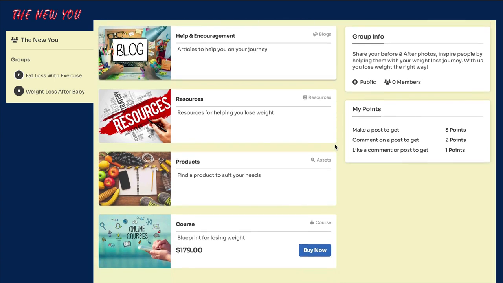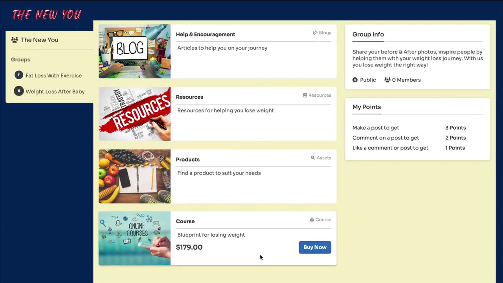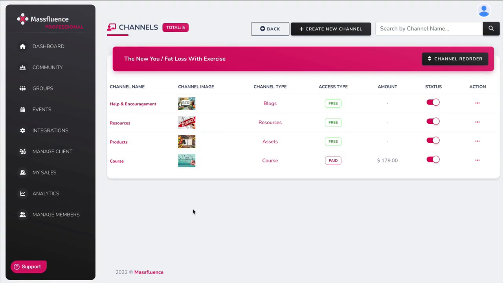And this is how they would look. And this is what they mean about not having to do any hard sell, because when they come in here, their curiosity alone will click on this so they can see what it's all about. And when you integrate a payment processor, they can buy from you right here. So now back inside, we go back to groups.